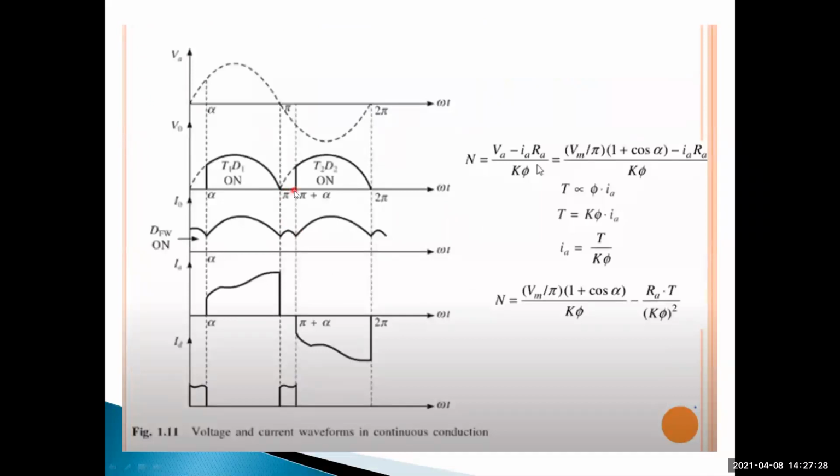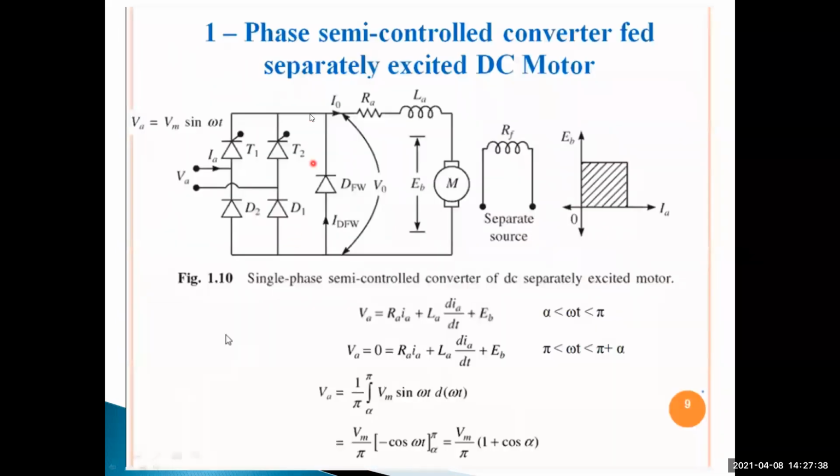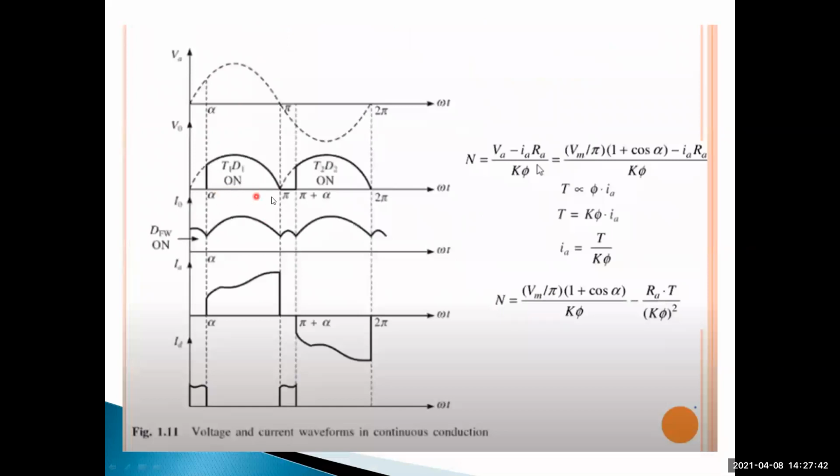In pi to pi plus alpha, what is the supply voltage here? It is 0, because the freewheeling diode is connected in this region. Only in alpha to pi is the supply voltage available. So this is about the output current.